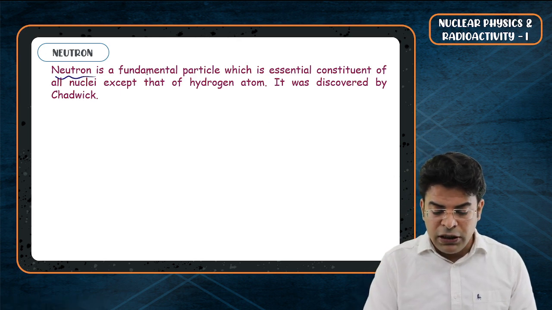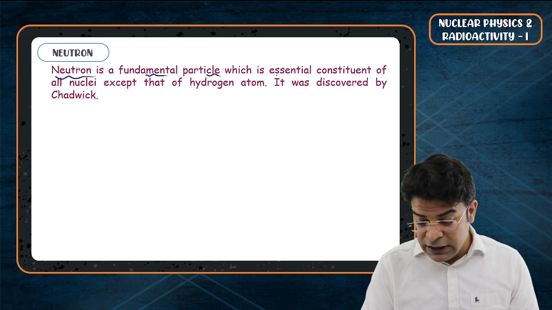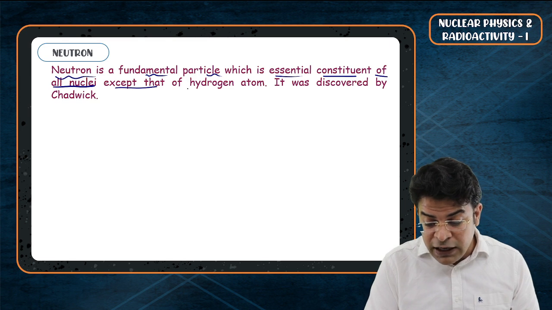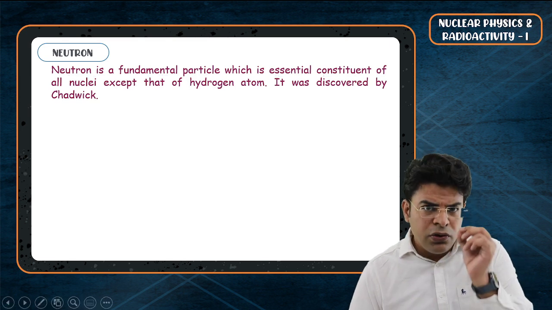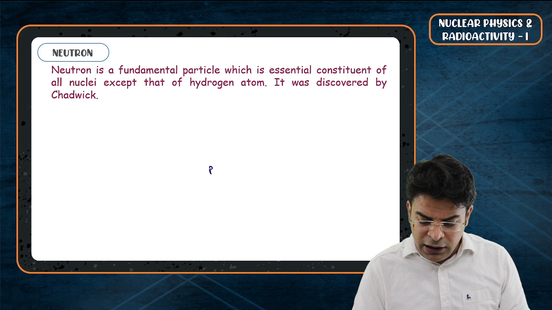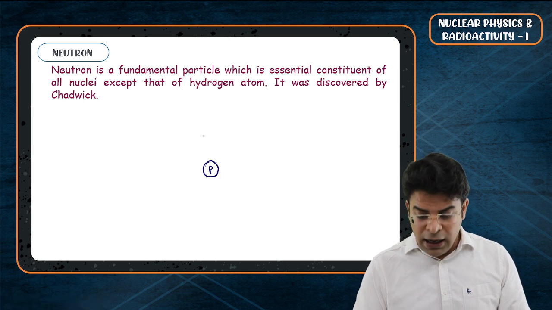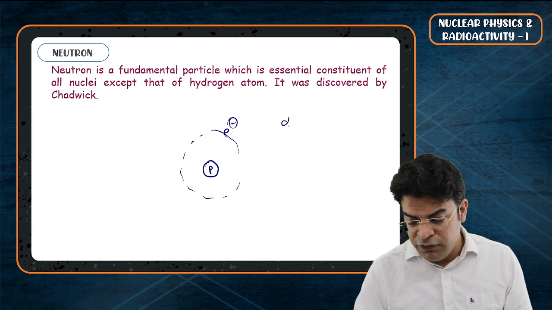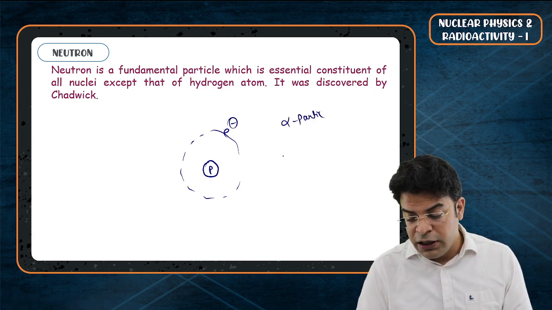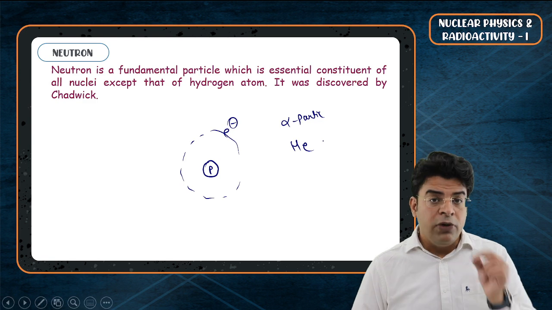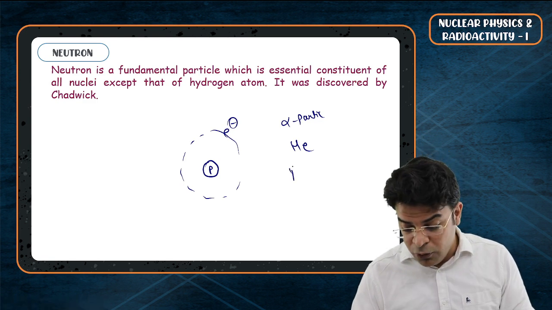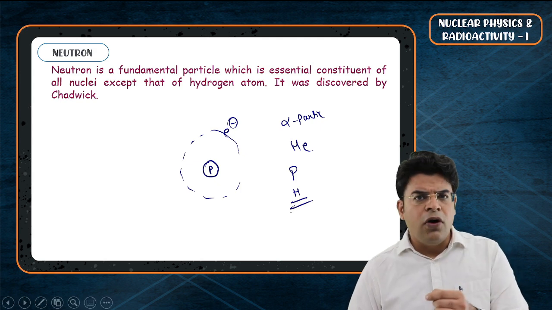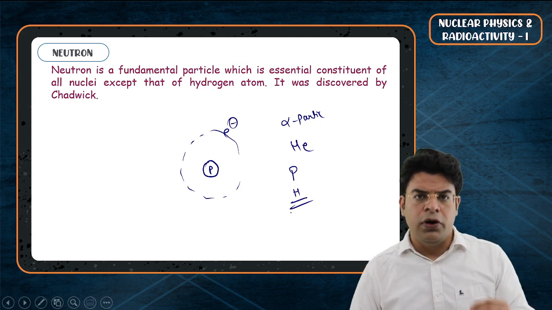So neutron is a fundamental particle which is an essential constituent of all nuclei except that of the hydrogen atom. In the curious case of hydrogen, we have only a single proton in the nucleus and the electron revolves around it. Just like we say that an alpha particle is nothing but a helium nucleus, similarly, you need to understand that a proton is nothing but a hydrogen nucleus. The nucleus of hydrogen contains only a proton.